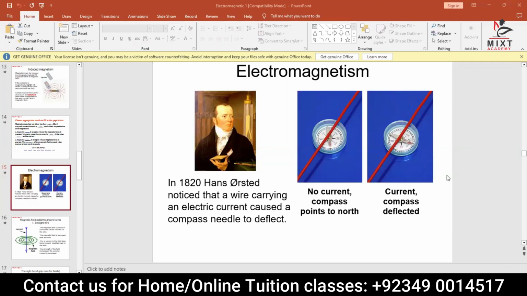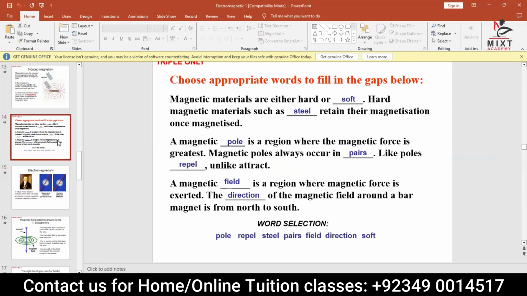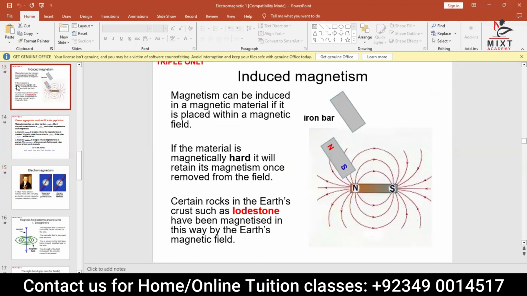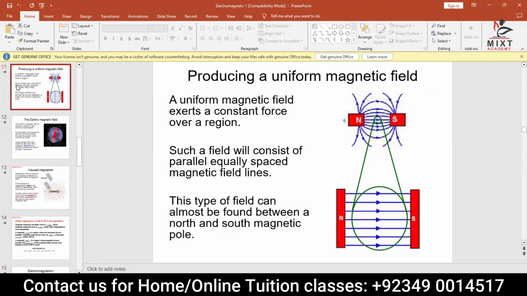Now, remember one thing, in the last few classes, most of our students were not there. So I will quickly review what we have done in the previous class. There are two types of magnetic materials we have. One type is called a soft magnetic material, and the other is called a hard magnetic material.